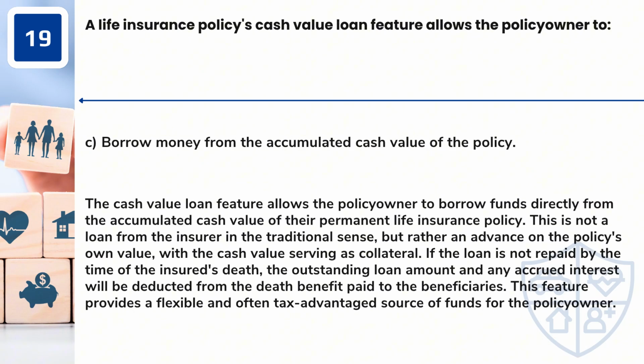Answer: C. Borrow money from the accumulated cash value of the policy. The cash value loan feature allows the policy owner to borrow funds directly from the accumulated cash value of their permanent life insurance policy. This is not a loan from the insurer in the traditional sense, but rather an advance on the policy's own value, with the cash value serving as collateral.